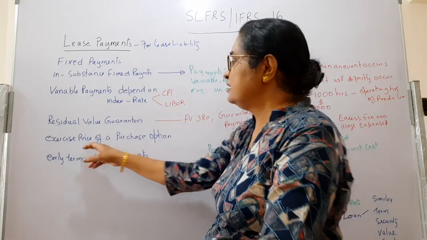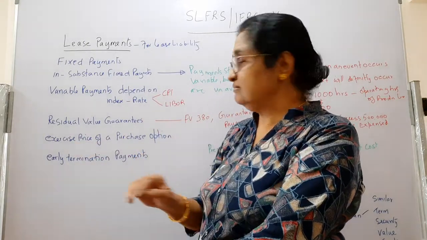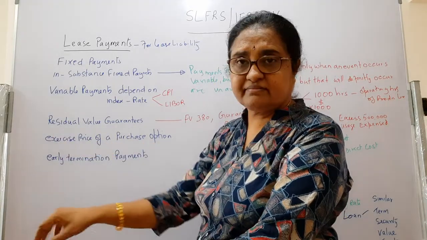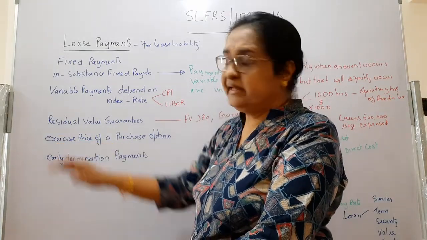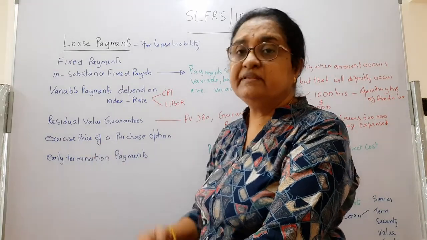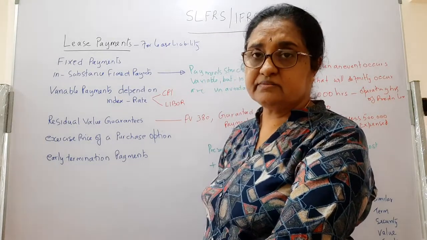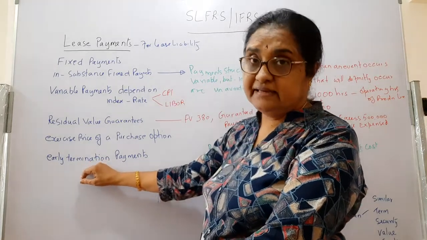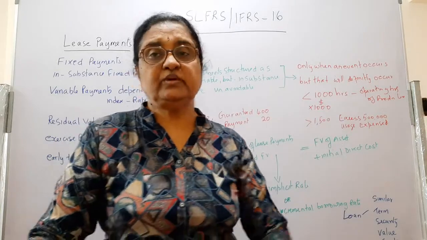Then if you are certain at the beginning of the lease that you will exercise a purchase option, there will be an exercise price, a price agreed in the lease terms, and you have to pay that. And if there is a clause for early termination, a penalty clause, and the early termination is fairly certain, then you have to include that also. This is how you take the lease payment.